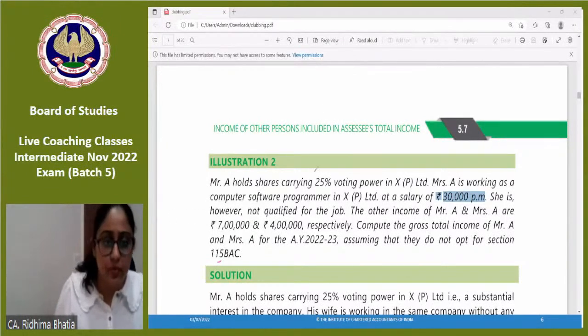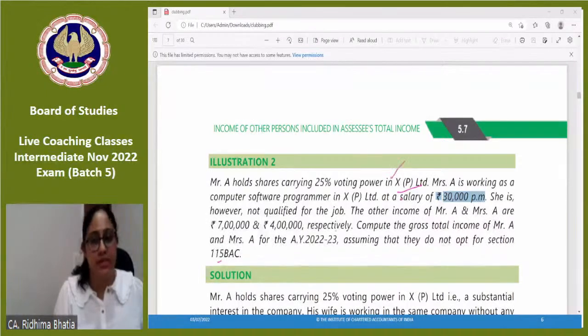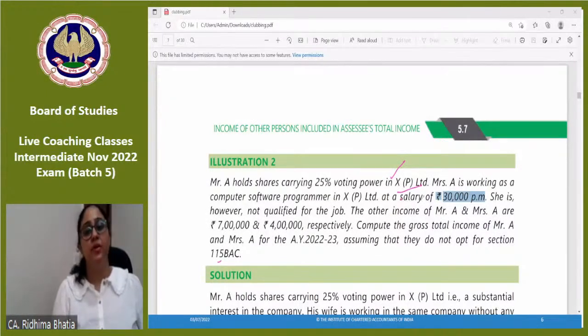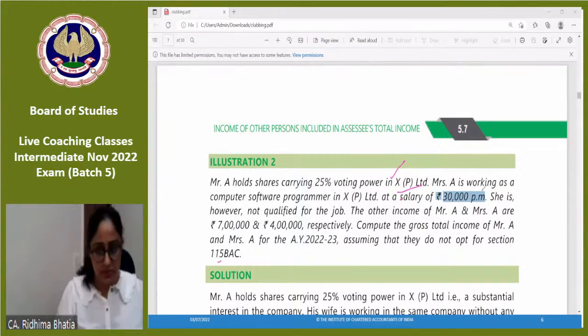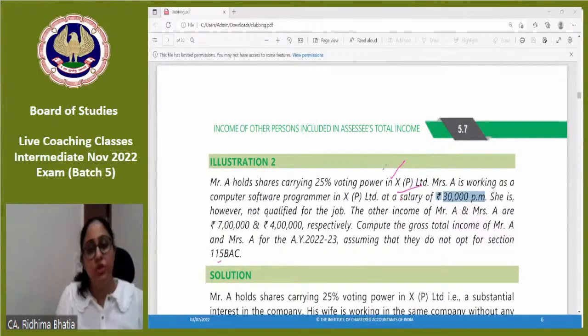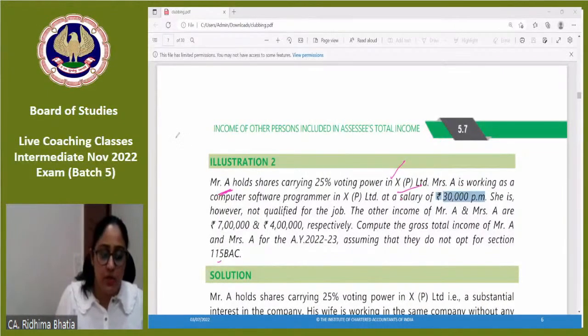Okay. Now, Mr. A has substantial interest in X Private Limited. Yes. X Private Limited is giving salary to Mrs. A, 30,000 per month. Does Mrs. A have the qualification? No. Clubbing provisions will apply. In whose hand the income would be clubbed? In the hands of the individual, because he is in the position to influence X Private Limited to divert the funds in the form of salary to Mrs. A. So hence now the income would be in Mr. A's hand. What would be the income?